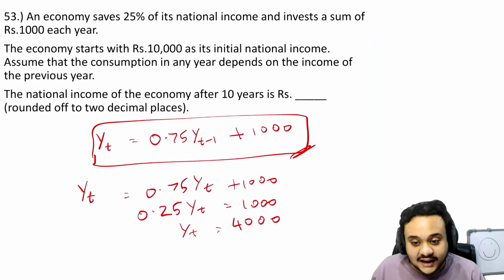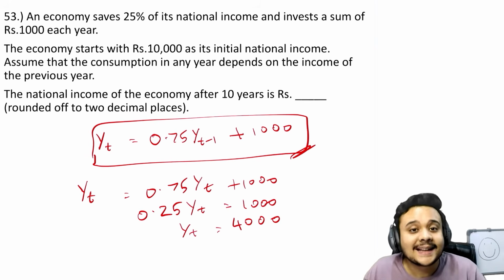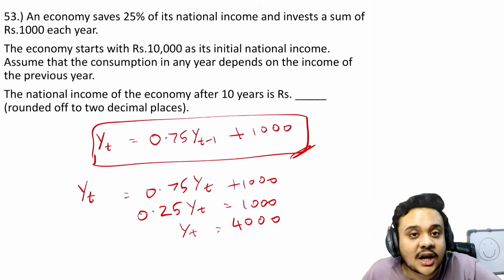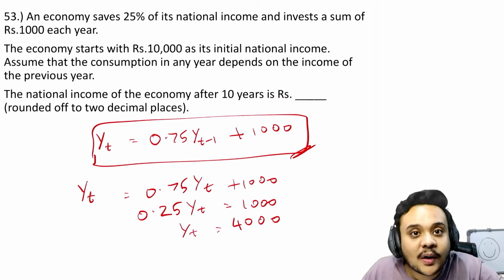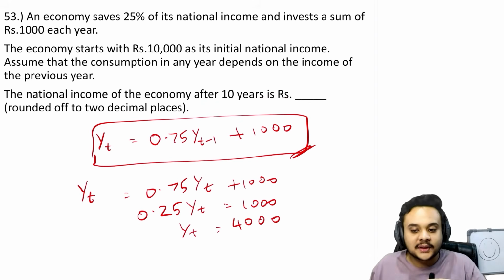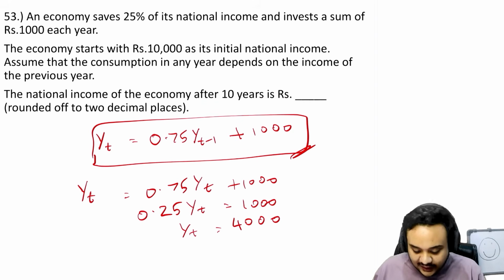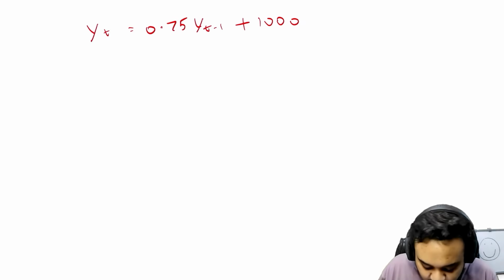We have struck a steady state. The steady state for this is when the y, or the income, is 4000. That is the minimum that it can reach. No matter how much you save now, because of the investment, you cannot go below 4000 income in your economy.